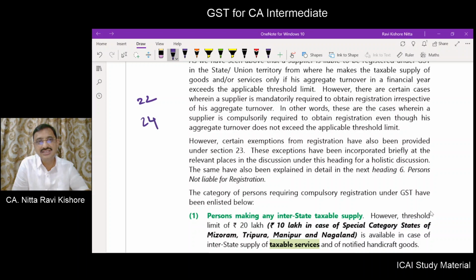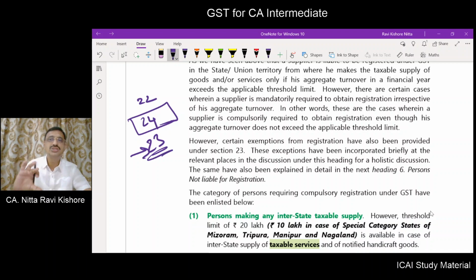Section 24 states that irrespective of your aggregate turnover, get yourself registered. But what does section 23 state? Don't get a registration in certain cases. So while reading section 24 itself, we will also go through the exceptions given in section 23, so that we get a holistic understanding.